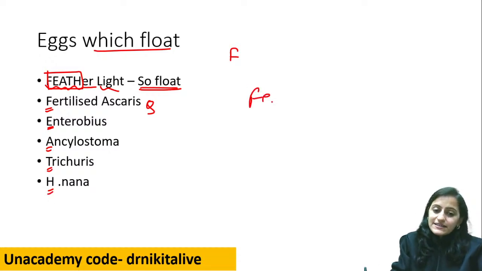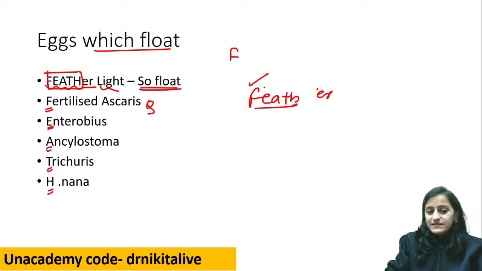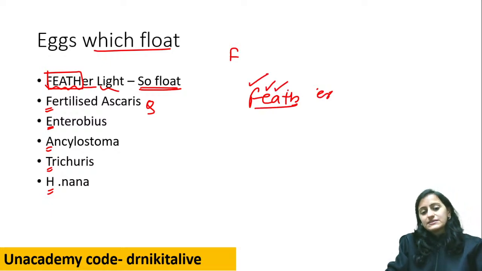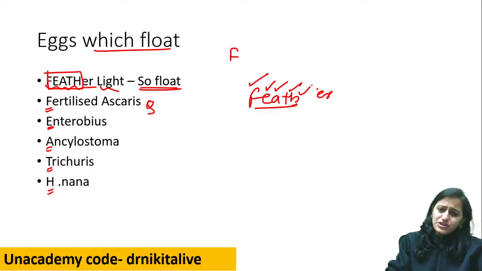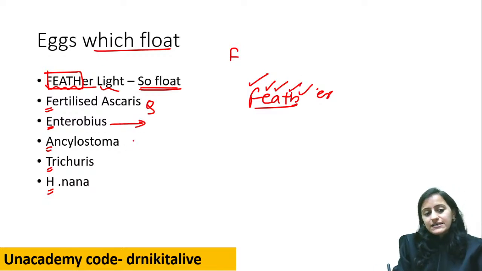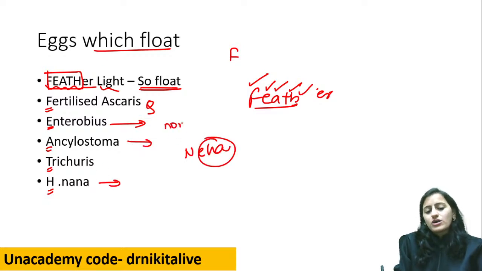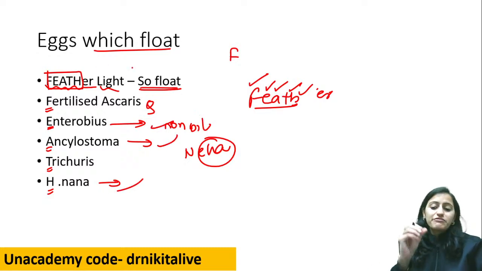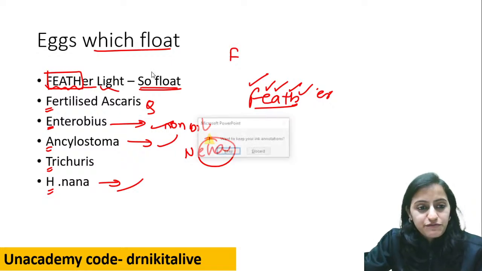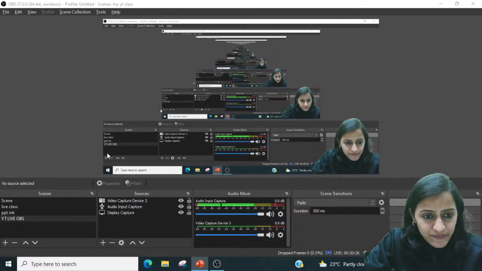So the feather light eggs are the fertilized egg of Ascaris, Enterobius, Ancylostoma, Trichuris and H. nana. The ones which are non-bile stained, the EHA from NEHA, comes here as well, right? They are non-bile stained as well. Remember feather light, FEATH. These are the eggs which float. Okay, these are the eggs which float.